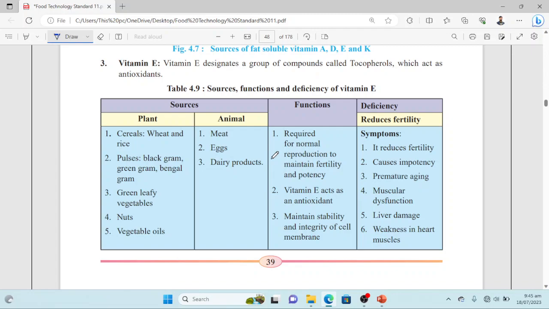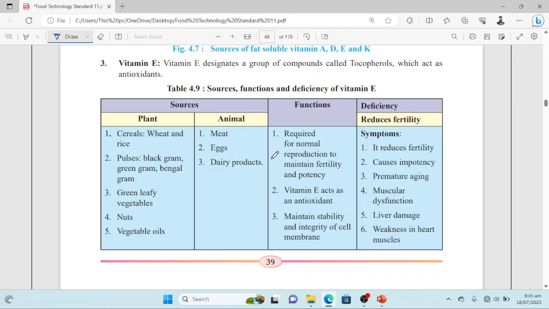Mostly the oxidation process happens in fats and less in carbohydrates, and the substances or compounds that control or prohibit that oxidation are known as antioxidants. So vitamins are major antioxidants in the body. Table 4.9 describes sources, functions, and deficiencies.